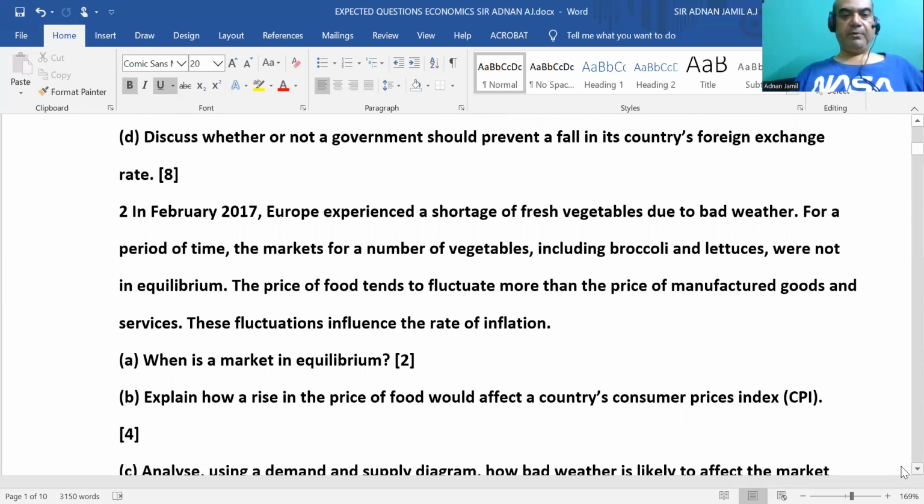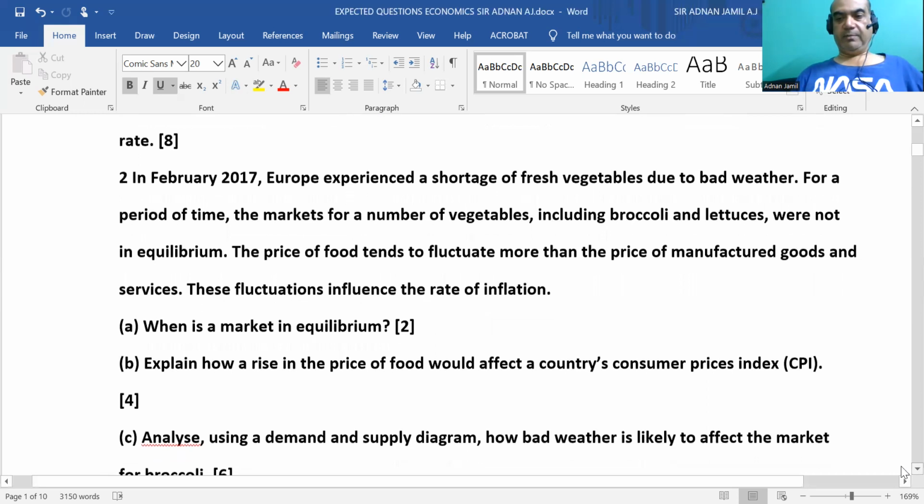The second question which I've picked is basically, the first part is about defining the equilibrium. When is a market in equilibrium? We know that demand and supply must be equal. Part B, explain how a rise in the price of food would affect a country's consumer price index. Very good question, and it is related to the CPI and construction, and what are basically linked with the weightage of food.